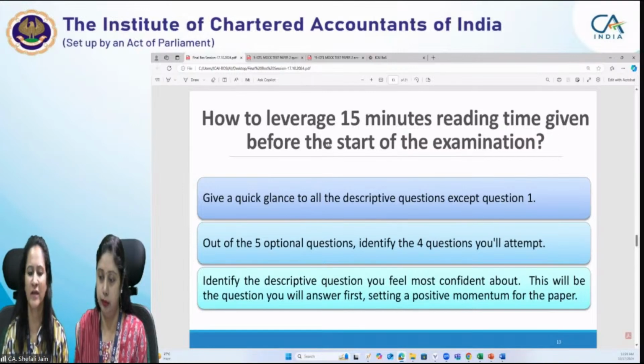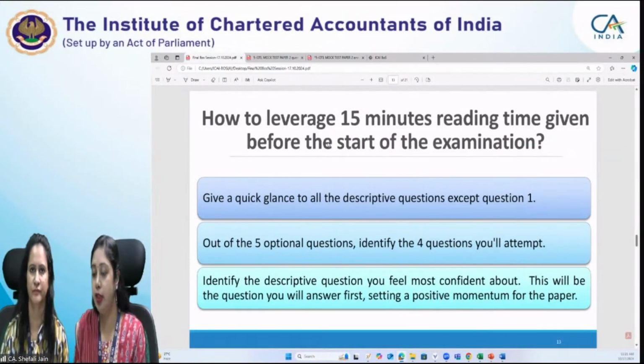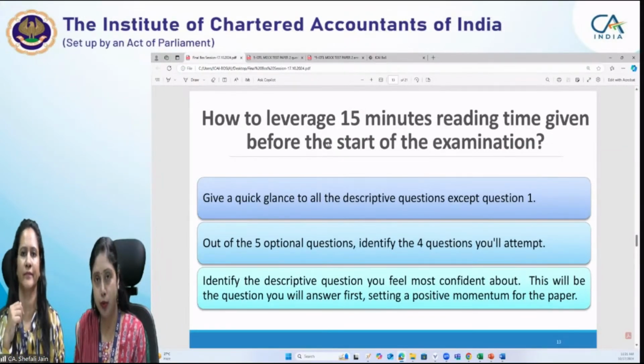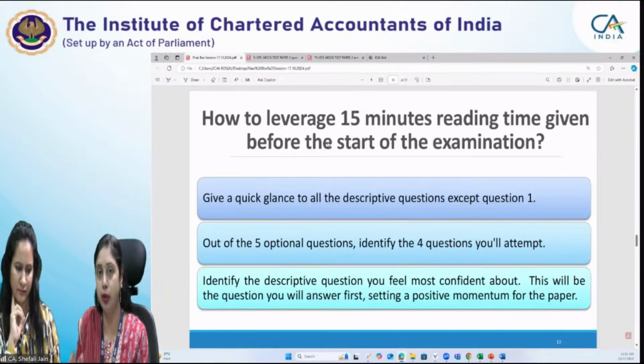Just give a quick glance to all the descriptive questions except question 1. Except question 1, because if you start reading question 1 in depth, it will take more of your time. So we advise you to give it only a quick glance. It is a compulsory question, so you anyhow have to attempt it. You cannot leave it in choice. That is why we suggest you go through all the descriptive questions for which you have a choice. Have a glance at them.